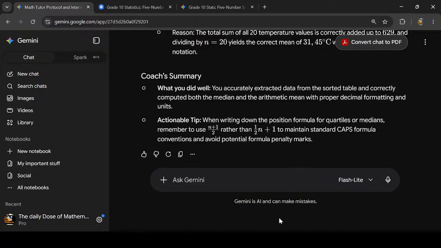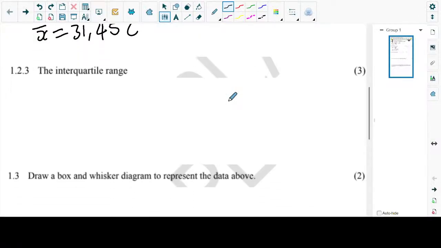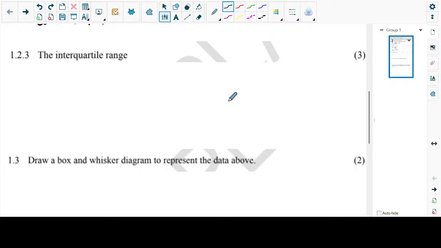We're going to move on. The cinema is done. So we're going to continue with question 1.2.3. What are we looking for here? Okay, let's go back to our 1.2.3. We're determining the interquartile range, which is the IQR.